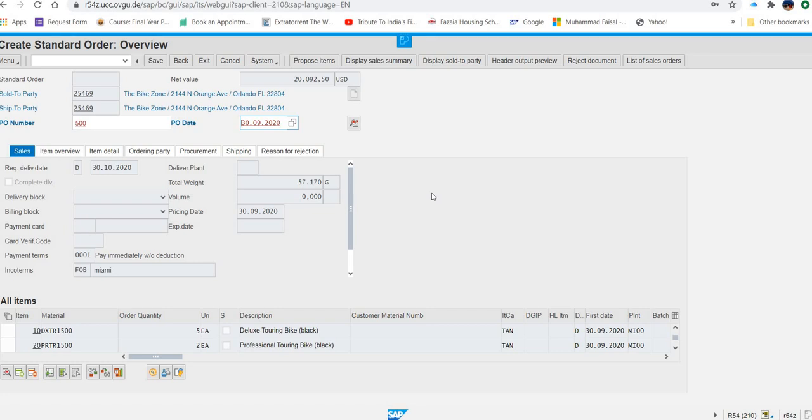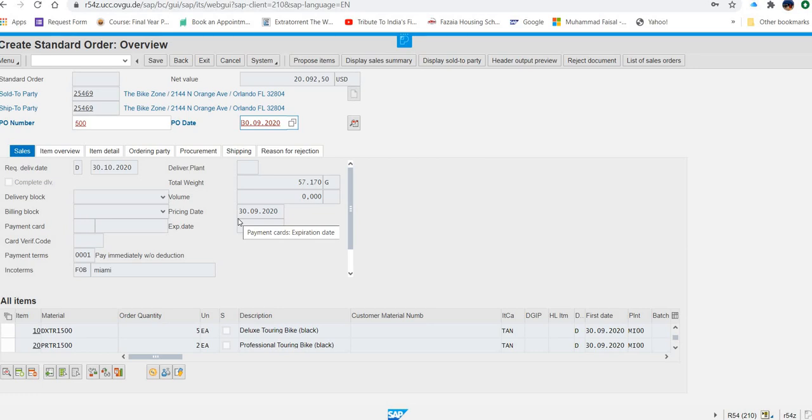Now what next? Once you enter this date, now you can see in this, there is no valid to valid from. Why? You don't need it. Now customer is placing the order. So order means he is agreed. You have to supply the item. There is no validity. Okay.